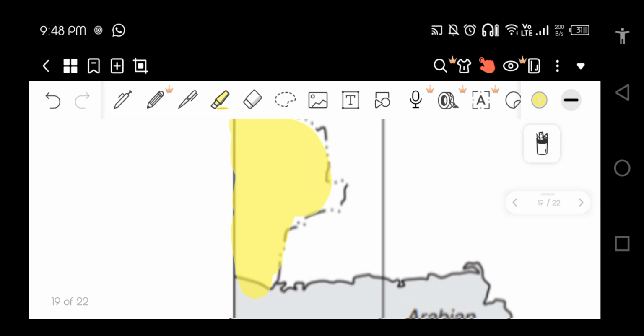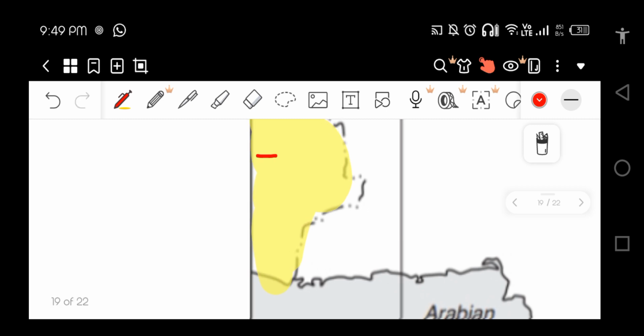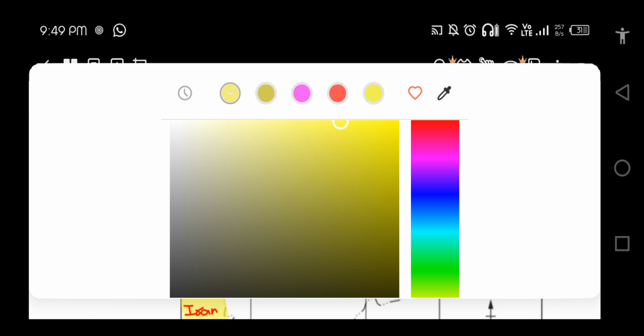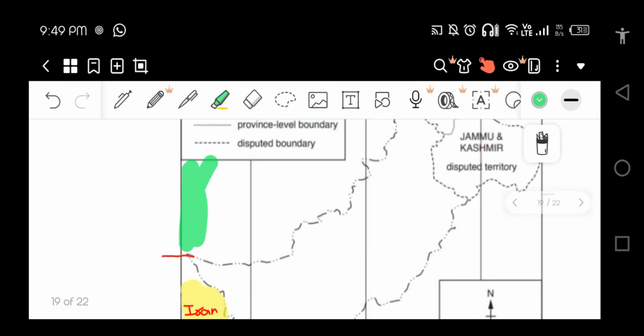You can mark anywhere in this region. This is Iran, right? And if they ask you for Afghanistan, you can mark anywhere in this region. This whole region is Afghanistan, so you can mark anywhere in this region.